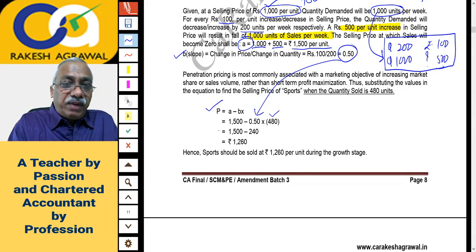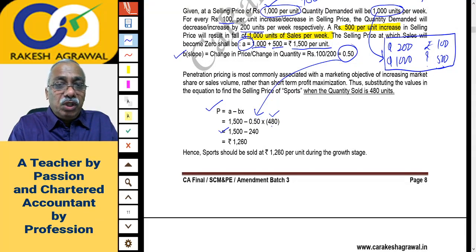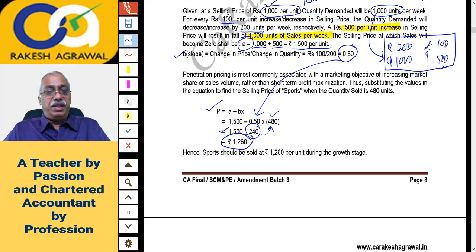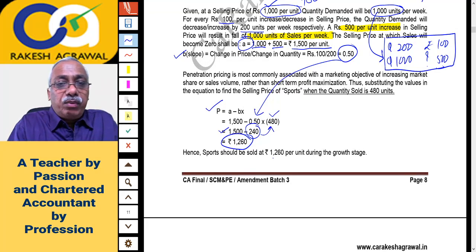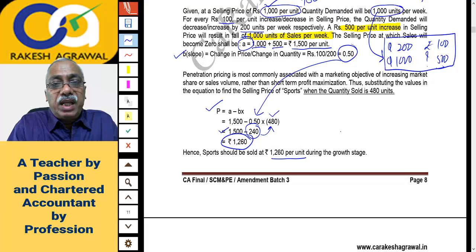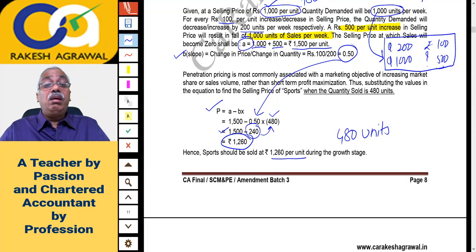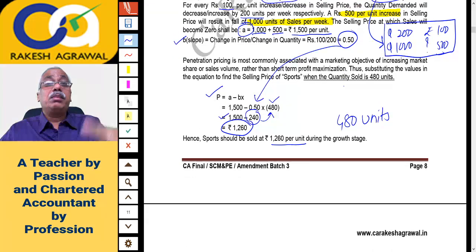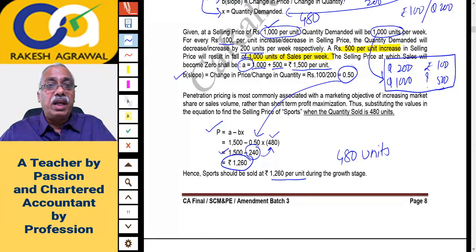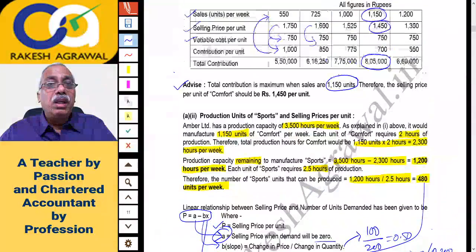So from 1500, where the sales will be 0, you have to decrease the price by 240 to sell 480 units. It means your sales price should be 1260. So at 1260 sales price, you can sell how many units? 480. And 480 units you will be able to produce using the spare capacity after producing Comfort. Is that clear, my dear friends? Everything is given here, but you should know the profit maximization model for this. I'll take you back to the remaining questions there.